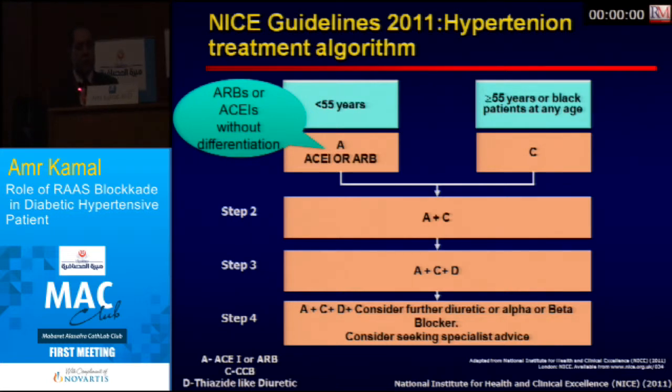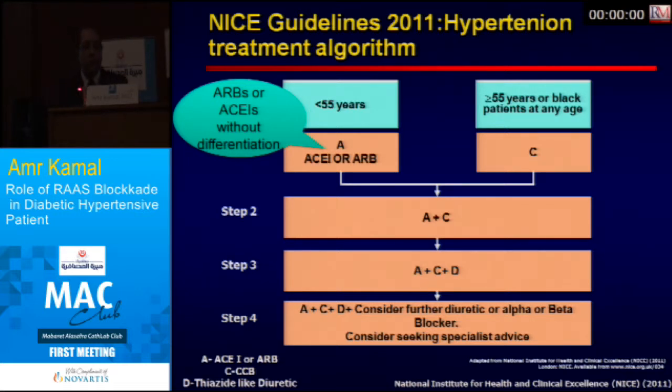The British guideline for 2011 recommends that if your patient is below 55 years, start immediately with an ARB or ACE inhibitor. If he is above 55 or a black person, start with a calcium channel blocker. If he is controlled, okay. If not, combine both.